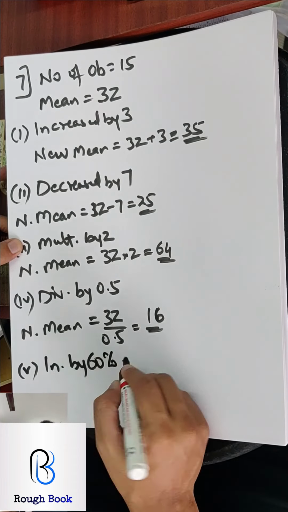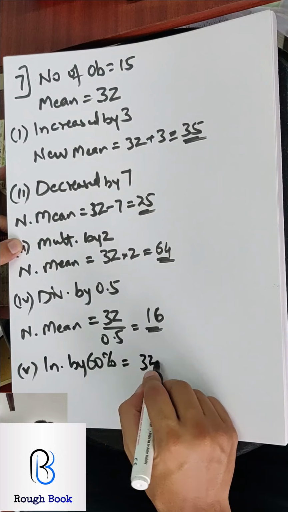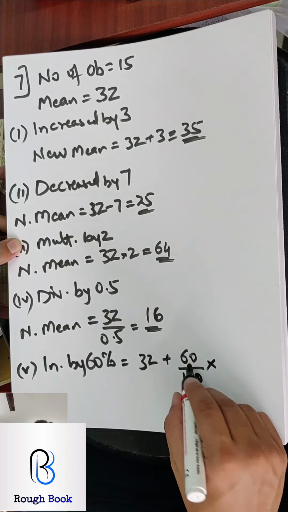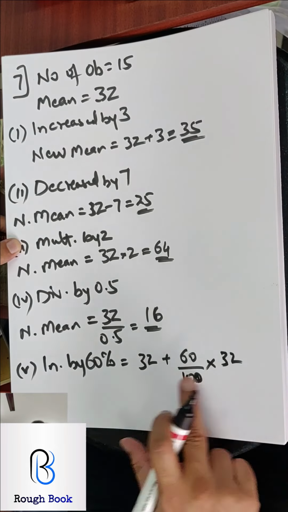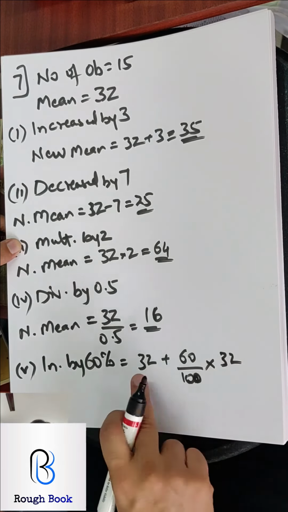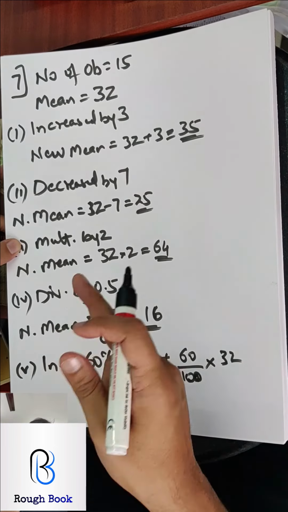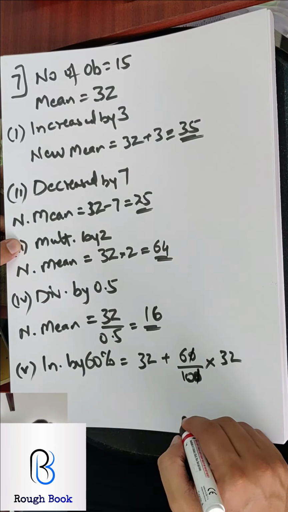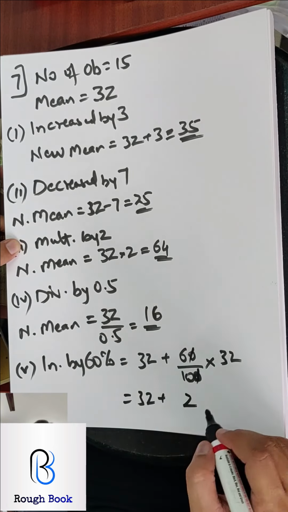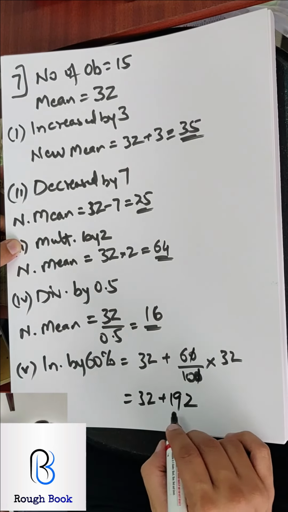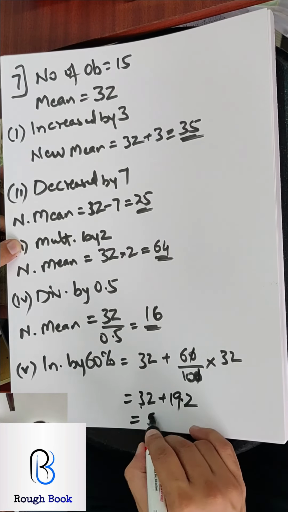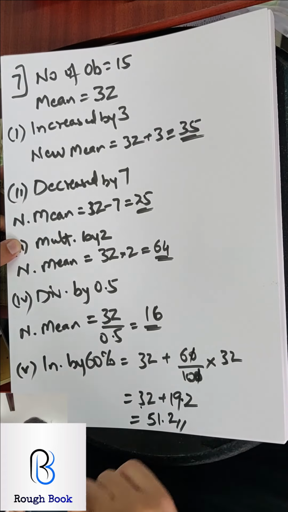Fifth one, increased by 60%. So what will you do? Take your mean 32, increase it by 60%. How to calculate 60%? 60% of 32 and add that to 32. Don't take only 60%, add it to 32. So 32 plus 6 2s are 12, 18 and 1, 19. By 10, so 1 decimal. So 32 plus 19.2, that will be 51.2. Did you manage to get the same?